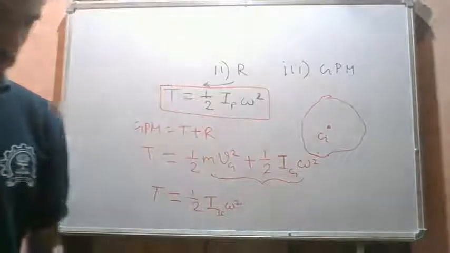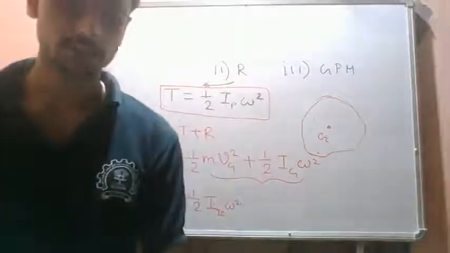Now we will try to solve some problems that have appeared in GATE.